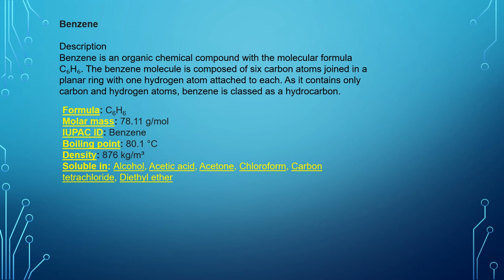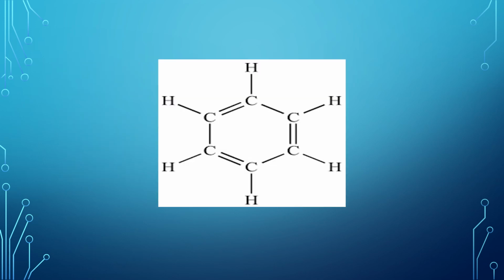IUPAC name benzene, boiling point 80.1 degrees Celsius, density 876 kg per m cube, soluble in alcohol, acetic acid, acetone, chloroform, carbon tetrachloride, diethyl ether. Then the benzene ring.